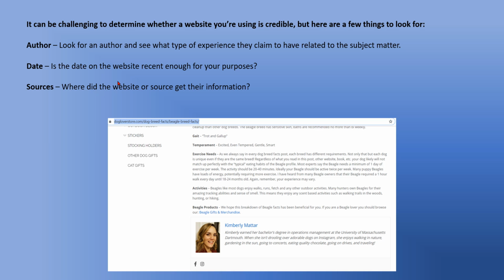Date. Is the date on the website recent enough for your purposes? Sources. Where did the website get their source or get their information? If the website says they're getting their information from Wikipedia or one of the other sites I talked about, I would say don't use that information.